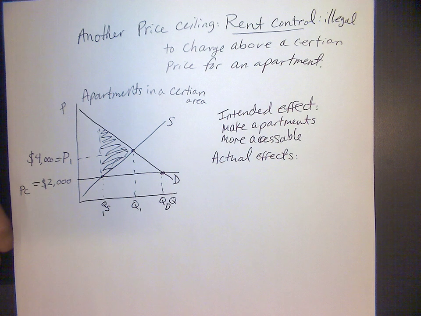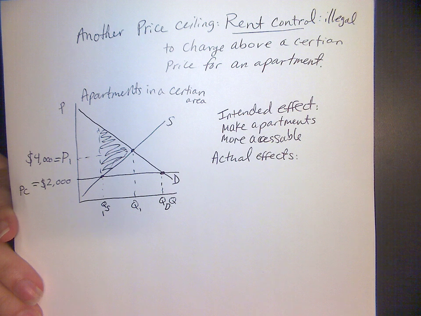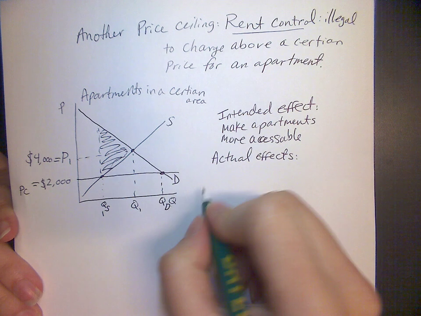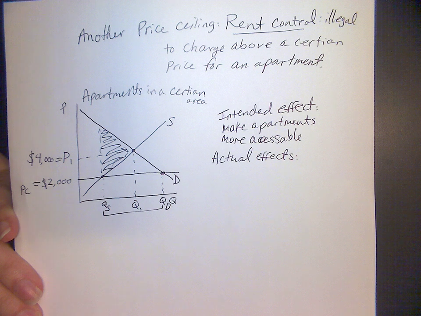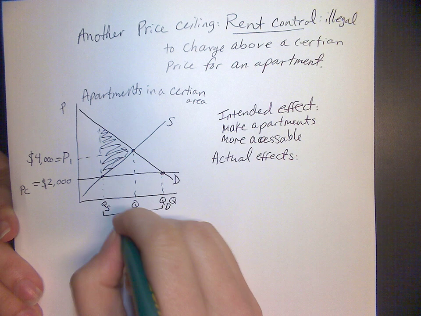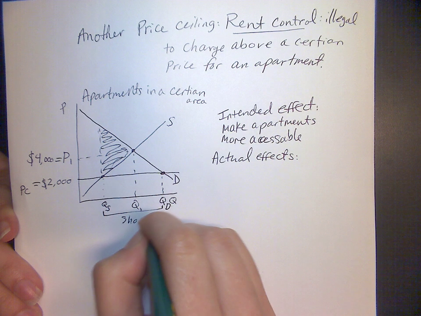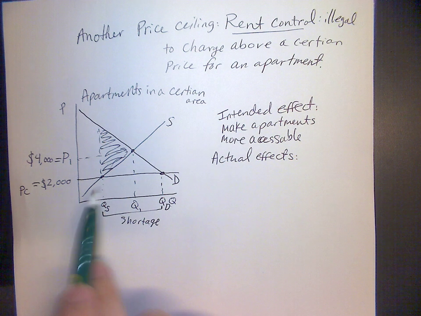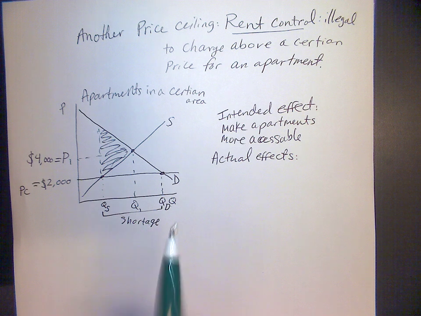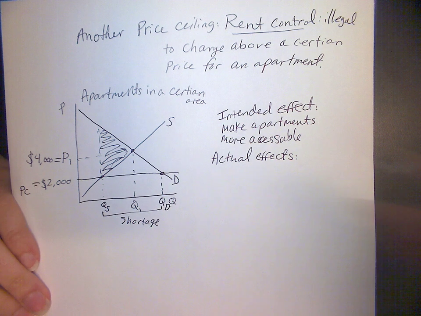Let's look at the actual effects. We have a shortage, because the price is too low. Remember, a shortage only ever happens because the price is too low. But the price is held too low by the law. The price can't rise. So we'll think about consequences.